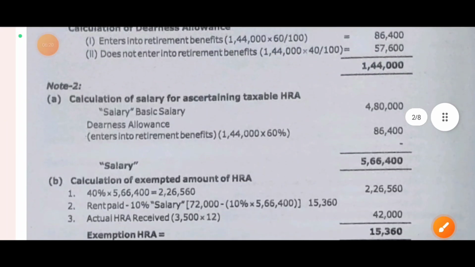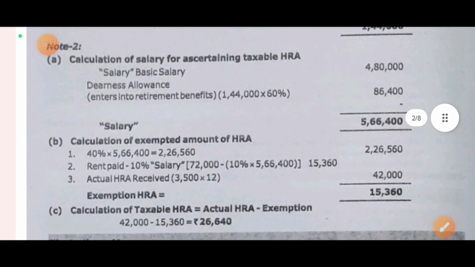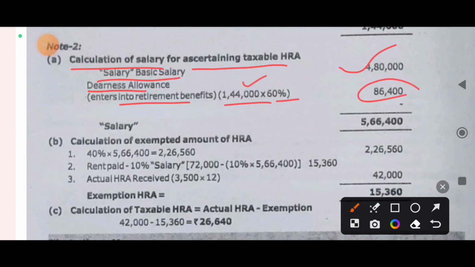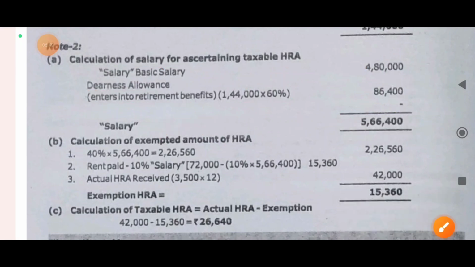Next calculation is relating to ascertainment of taxable HRA. Basic salary 4,80,000. DA entering into retirement benefit, 1,44,000 into 60%, is 86,400. So salary for the purpose of HRA calculation will be 5,66,400.